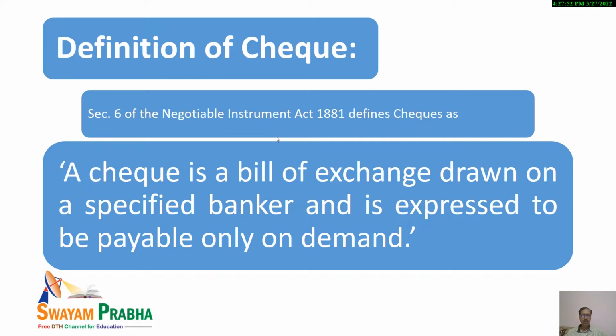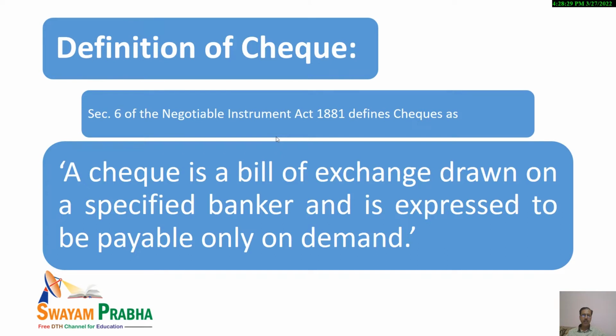First of all, dear students, as we already know that bank is there, customer is there, and there is a unique relationship between banker and customer. And whenever the customer deposits the money in the bank, then the customer becomes creditor and the bank becomes the debtor. And it is the duty of the debtor to pay to the creditor. That is, it is the duty of the bank to pay to the customer or to pay to some other person, that is, to whom the customer is asking the bank to pay.